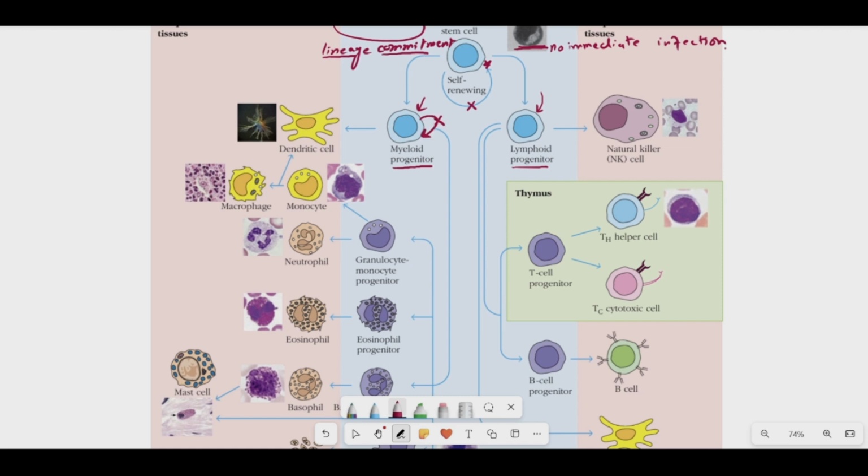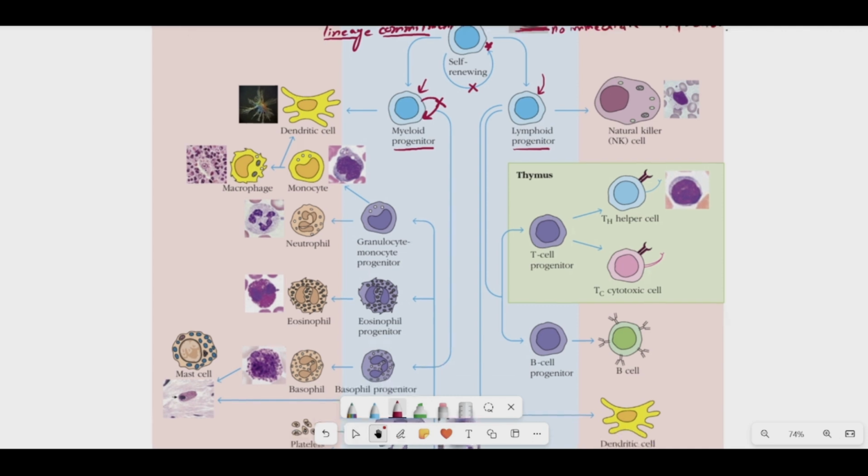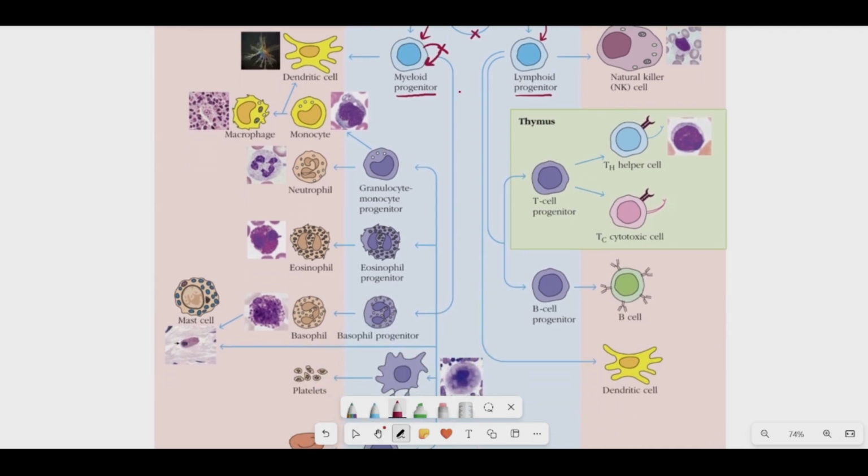First thing. Second, this myeloid progenitor cell will now undergo further differentiation into a variety of cells of the immune system. And what are those cells? First of all, this myeloid progenitor cell will differentiate and produce three other important progenitor cells: the granulocyte monocyte progenitor cell, the eosinophil progenitor cell, and the basophil progenitor cell.